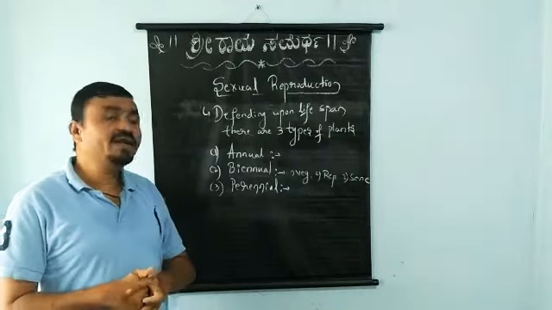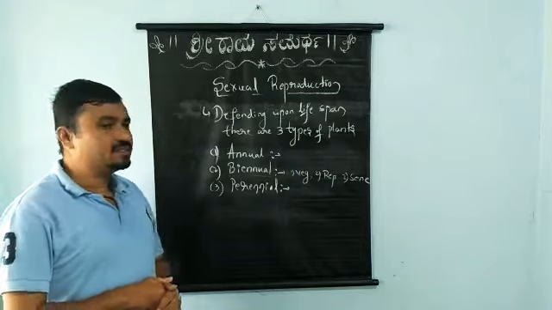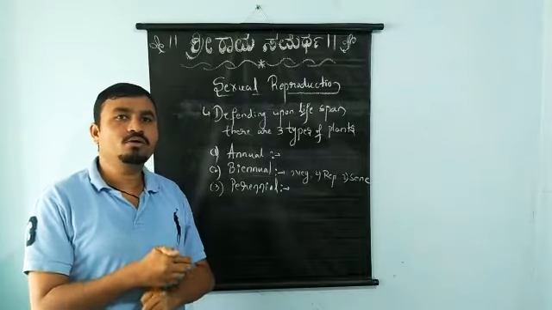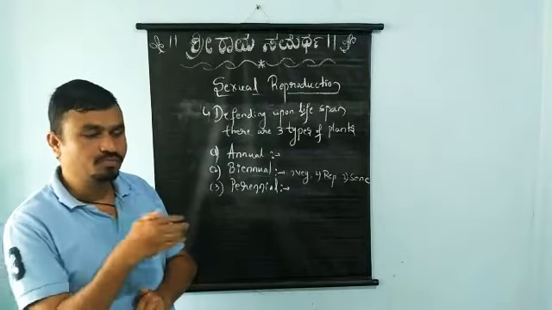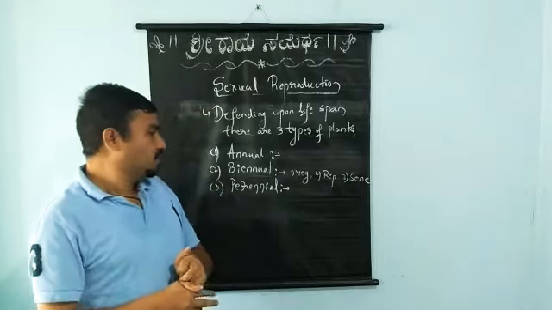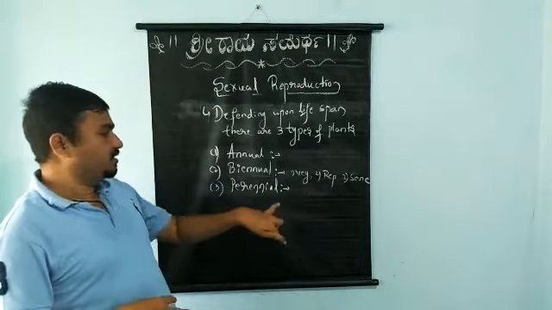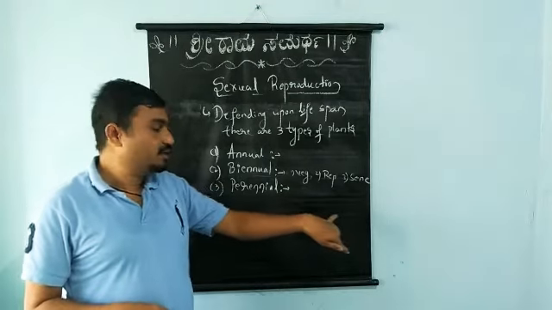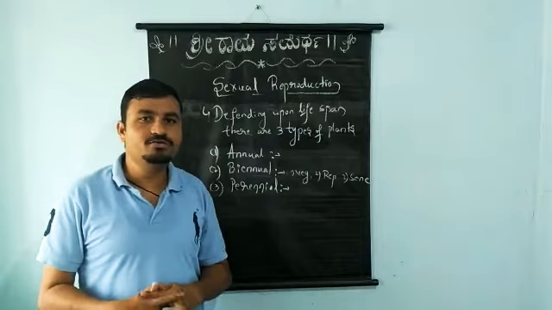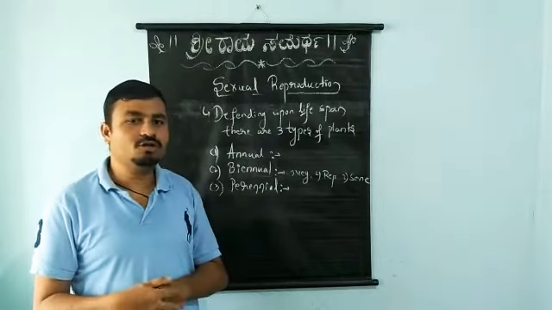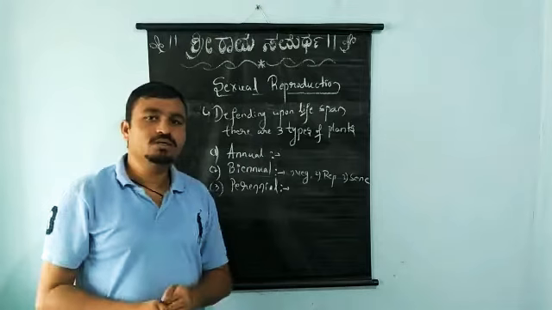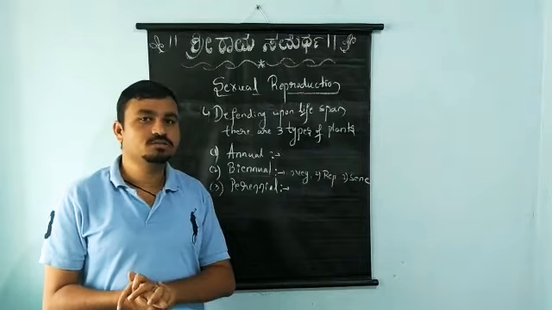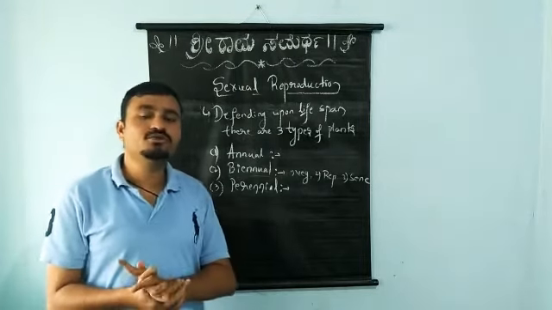Next we have perennial plants. Perennial plants means these plants have a longer lifespan. They grow up to certain years. Here it is very difficult to find these three stages: vegetative, reproductive, and senescent. It is very difficult to find these phases because these plants may grow up to several years, and they may show unusual flowering seasons.